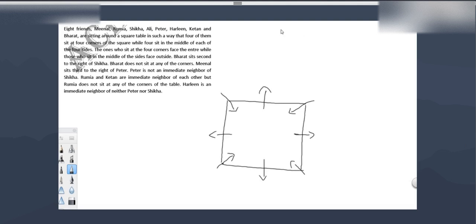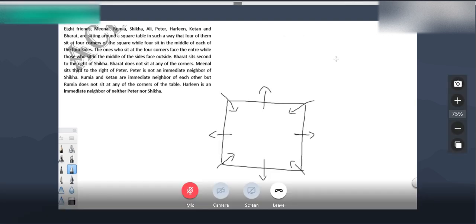Okay, 8 people are there. They are sitting around a square table. 4 people are sitting in 4 corners and they are facing the center, and 4 people are sitting in the middle of the side and they are facing outside. Right?